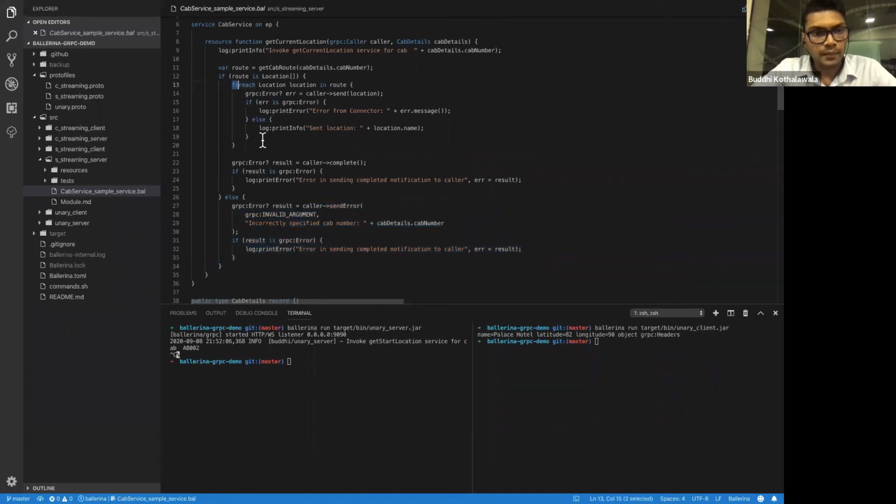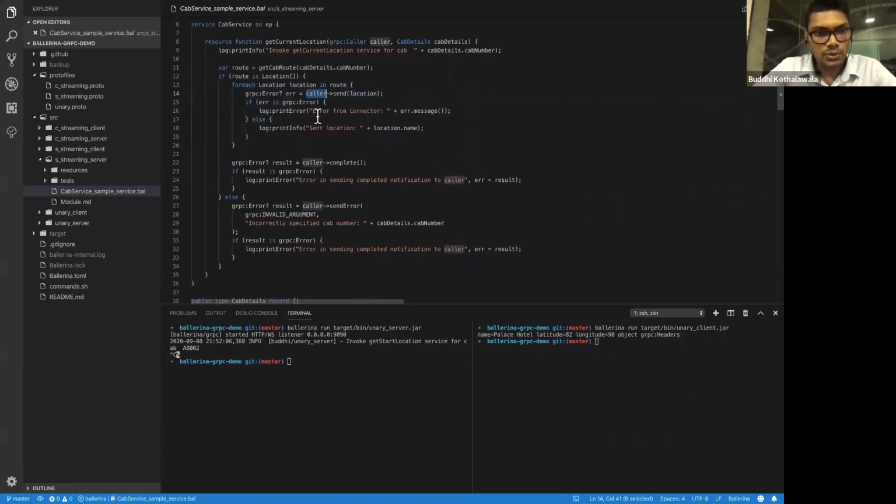And here you can see that we get a route as a list of locations, and we start a foreach loop and go through each and every location in that particular route. Then we send each and every location back to the client, one by one.